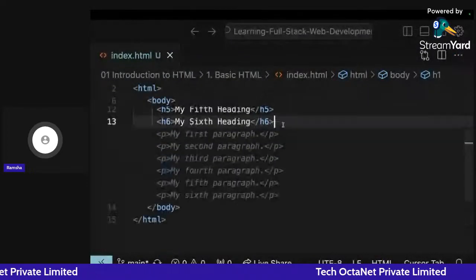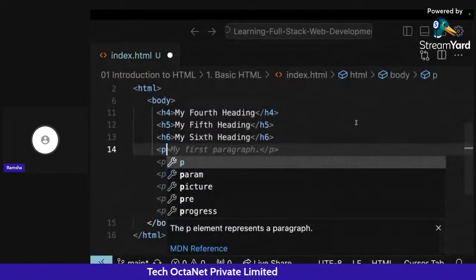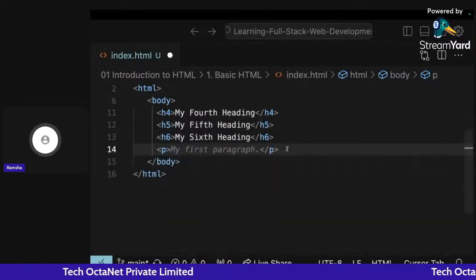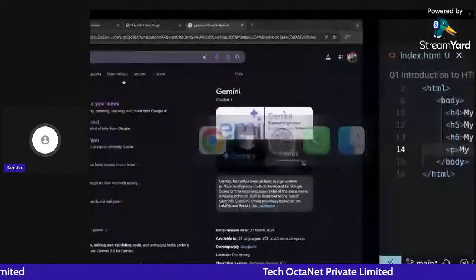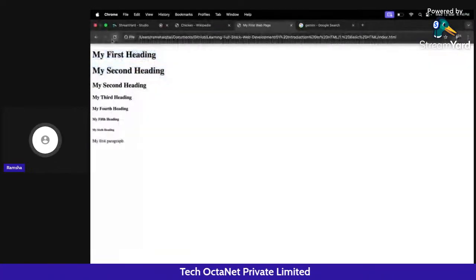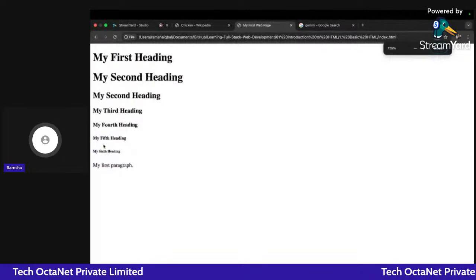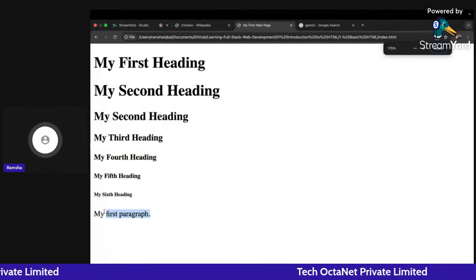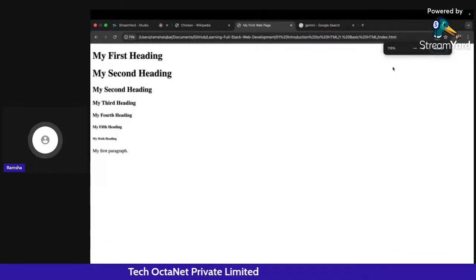Okay, now if I want to add only text, and I don't want to make it bold or anything, I can use a P tag. Okay, here. So if I click on refresh, go back, click on refresh, you can see I am getting this plain text, which is not decorated at all. It does not contain a bold type or anything, and its size is also comparatively normal, right?